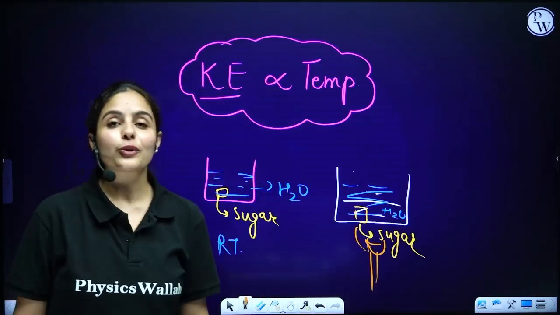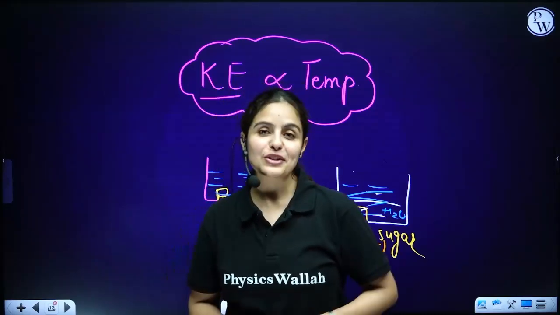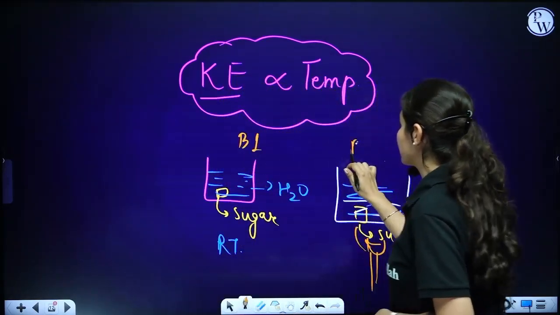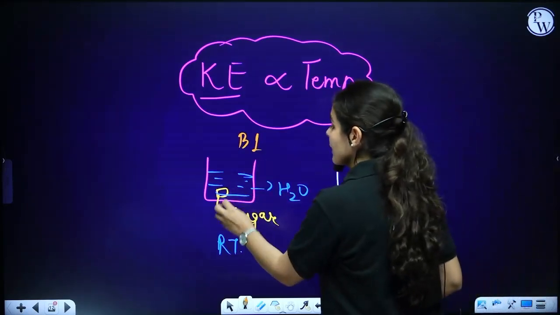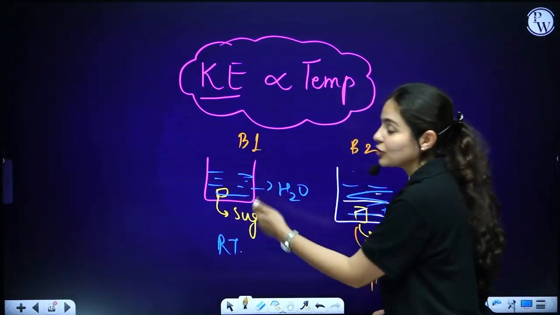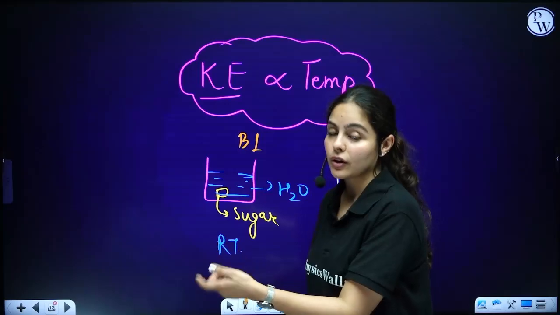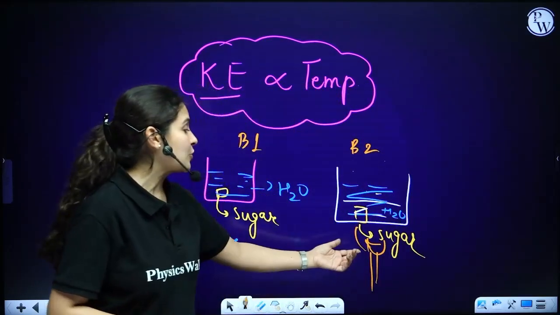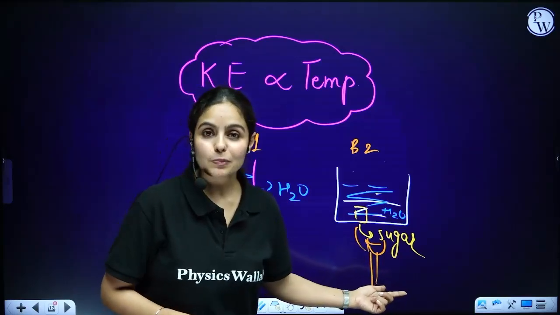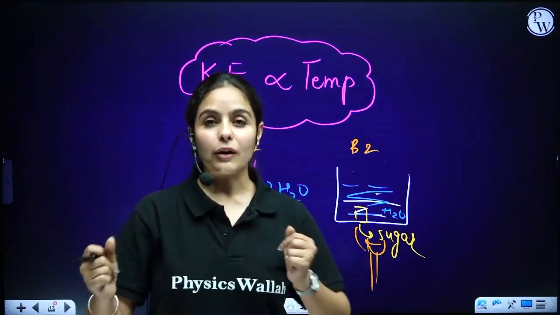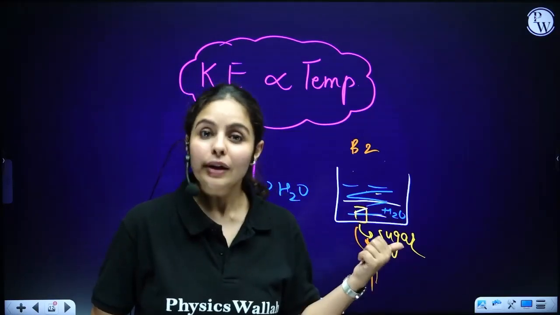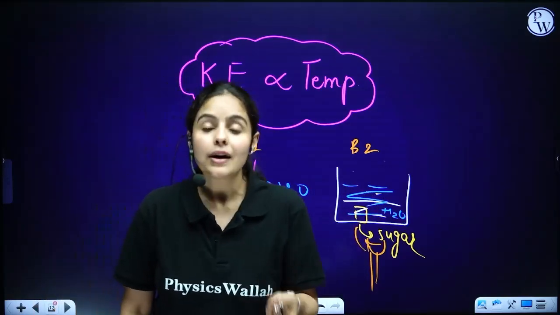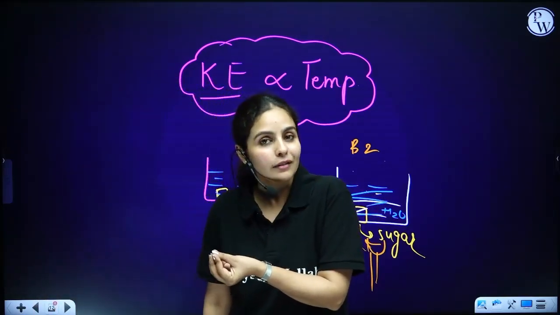Which will dissolve quicker? You tell me in the chat box. This is your beaker 1, this is your beaker 2. Beaker 1 has a sugar cube in water, but we are trying to dissolve it at room temperature. In beaker 2, we did the same thing, but the only difference is that we are heating this beaker. So which will dissolve quicker? Beaker 2? Yes, sugar in beaker 2 will dissolve faster as compared to beaker 1.